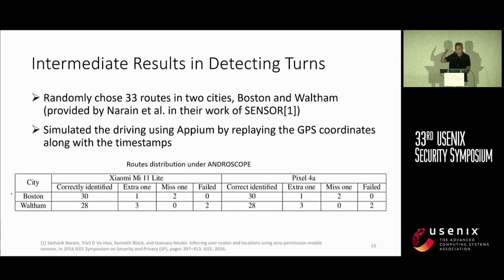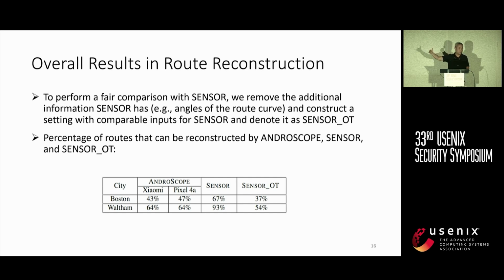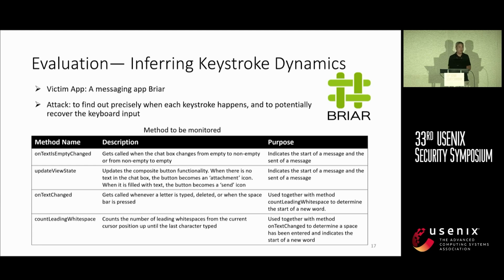We did some comparison with existing work as well. There has been some existing work on reconstructing routes, and our experiment shows that we managed to detect most of the turns, and we can even reconstruct the entire route based on that information. Let me move on to the second experiment.